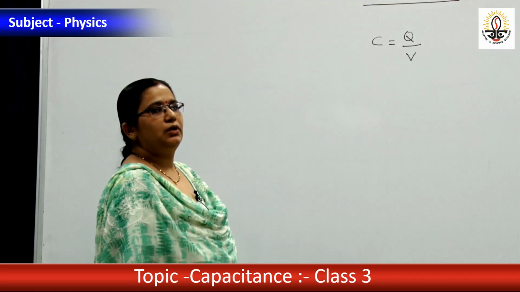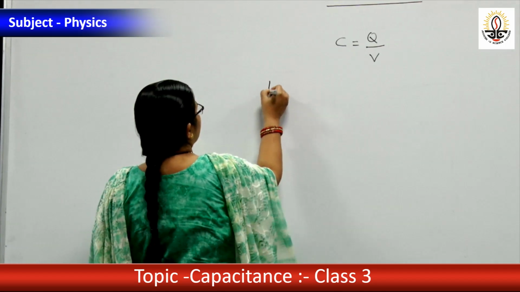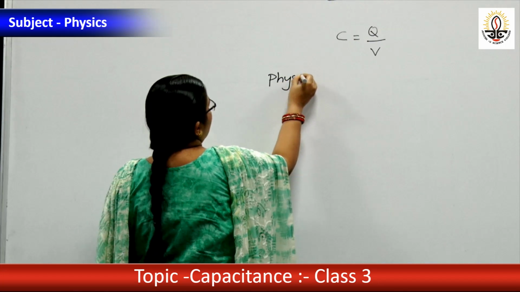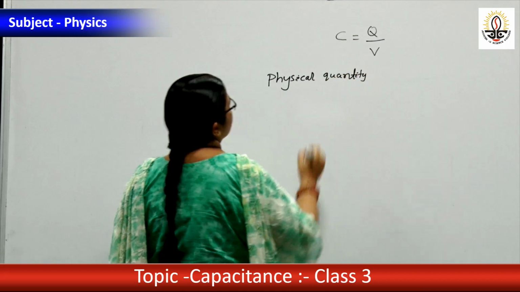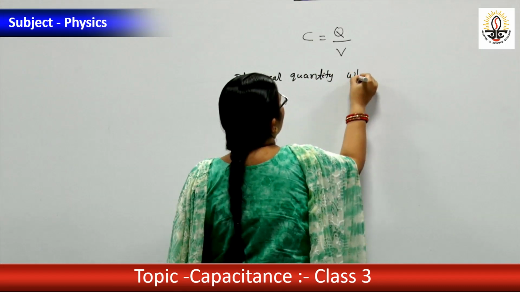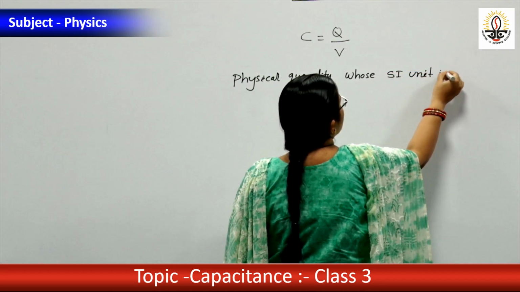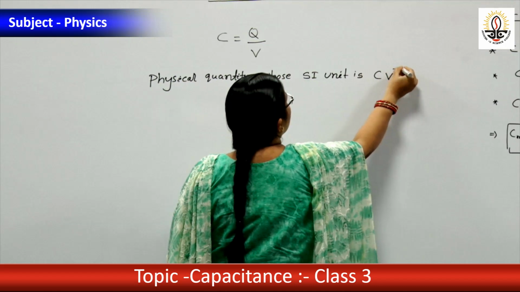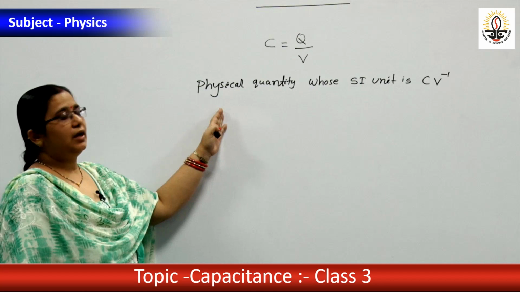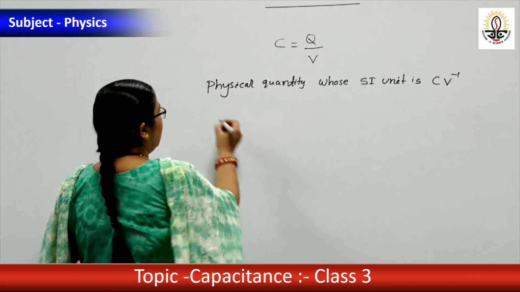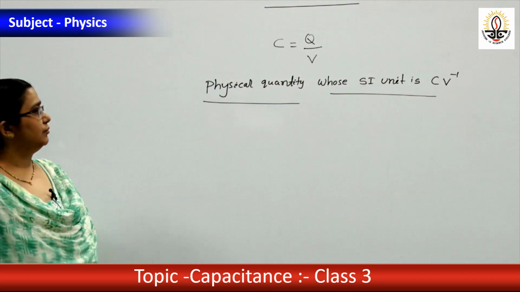Another question for Smita. Tell me the physical quantity whose SI unit is coulomb per volt.